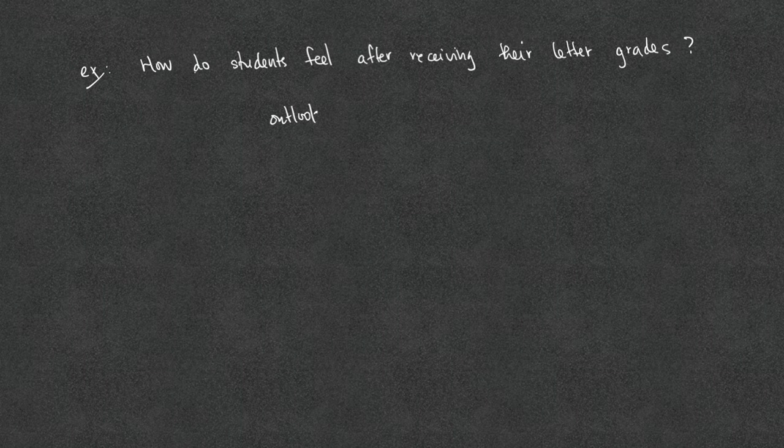Another example, how do students feel after receiving their letter grades? In this relationship, we are looking at the student outlook about the letter grades. Now, which one do we use to predict which? The student would feel either happy or not happy after they receive the letter grade. So in this case, the letter grade is the explanatory variable, and it will predict the student feelings or outlook.